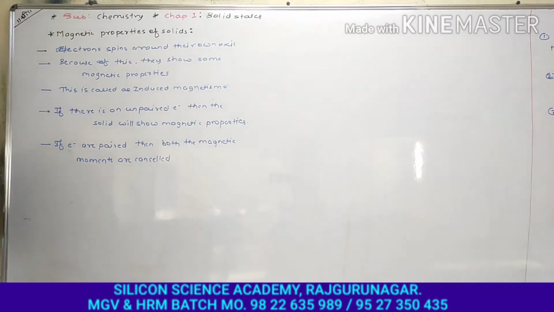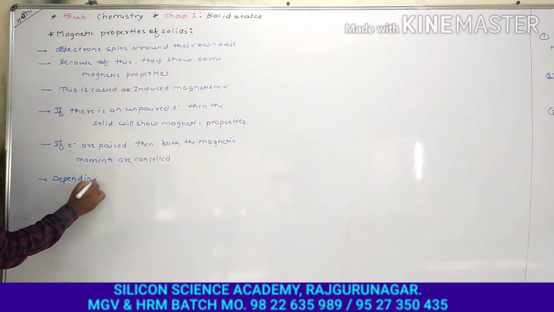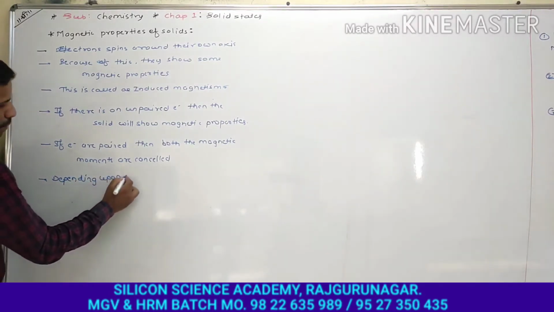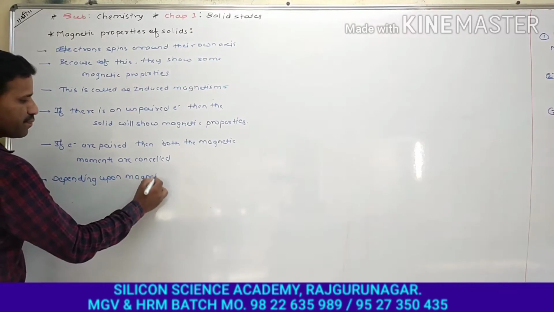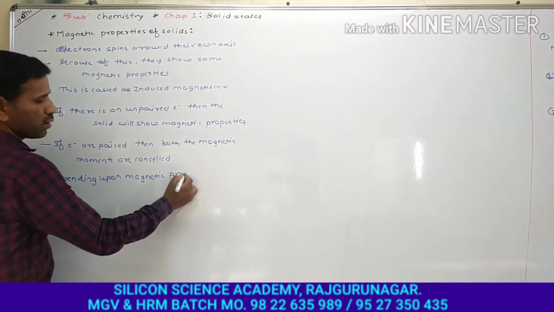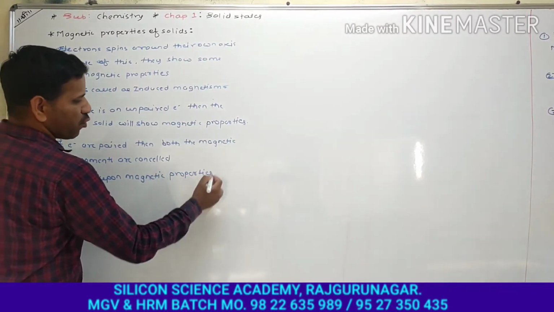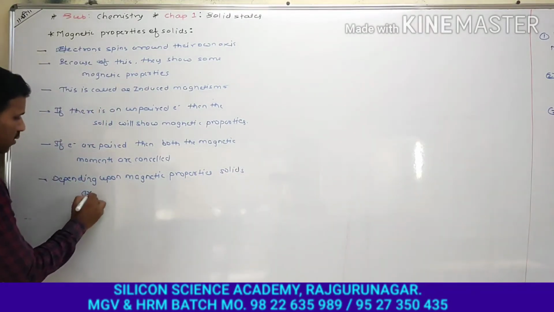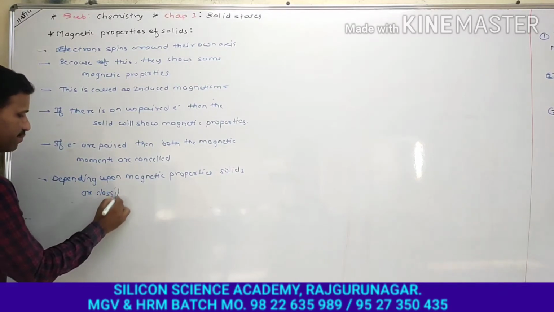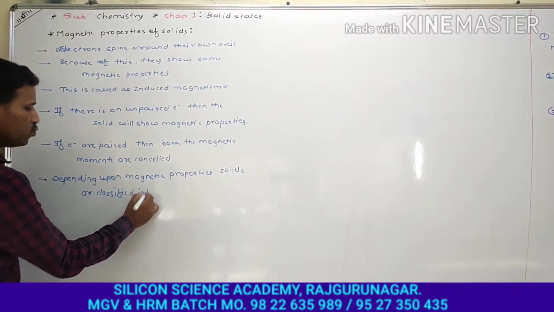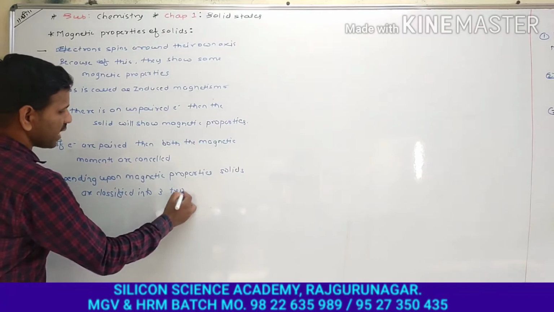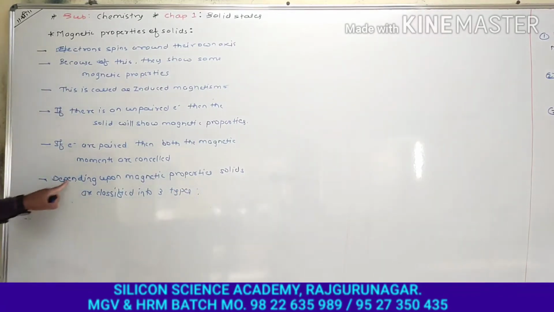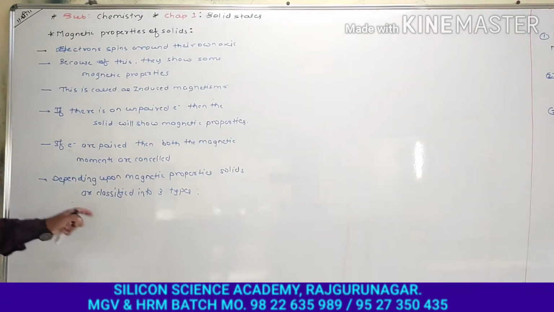Depending upon the magnetic properties, solids are classified into three types.